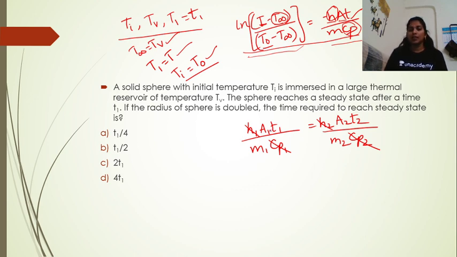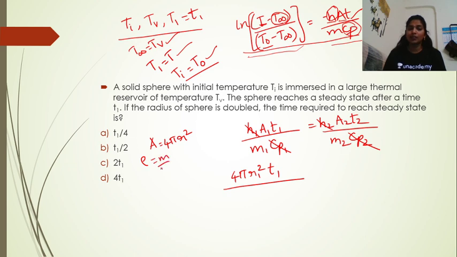According to the dimensions, A1 and A2 will be different, m1 and m2 will be different. So what is the surface area of a sphere? It is 4 pi r squared, so we can write it as 4 pi r1 squared t1 by m1. This mass can be given from density equals mass by volume, and the volume of a sphere is 4 by 3 pi r cubed. And will density change?